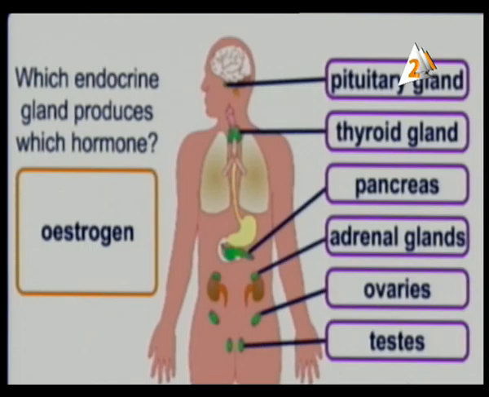Next we have estrogen. Estrogen is one of the important hormones in females to make many functions during pregnancy. So here this is the estrogen. It's found in the ovaries. Excellent.